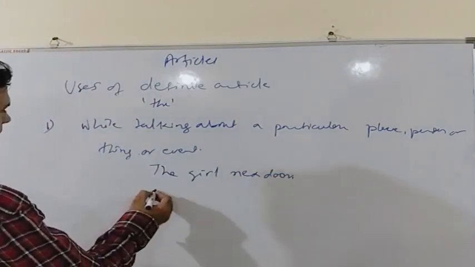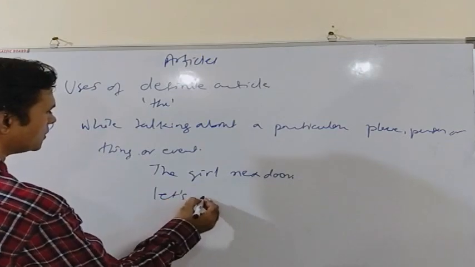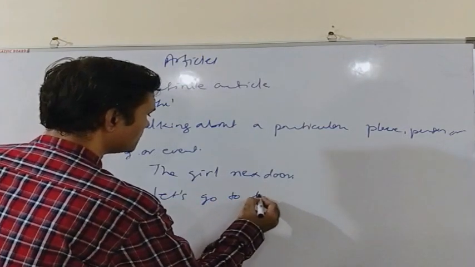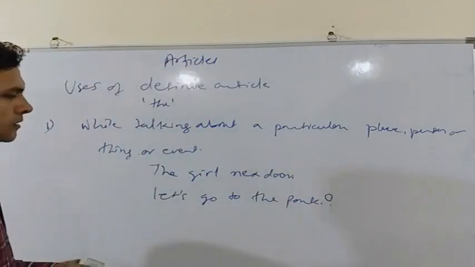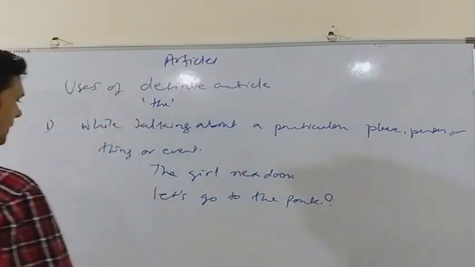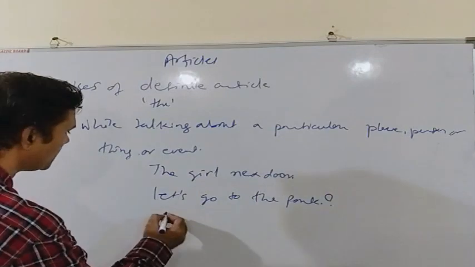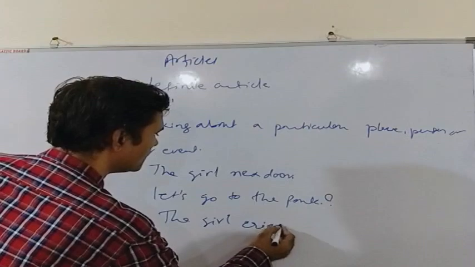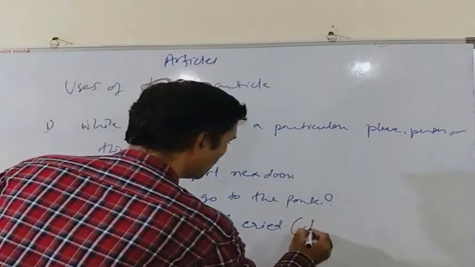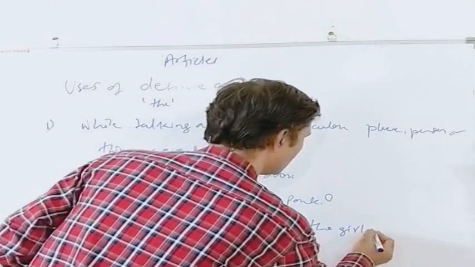Another example can be, let's go to the park. So which park? The park near to your house. Another example can be, the girl cried. Which girl? The girl already being talked about.